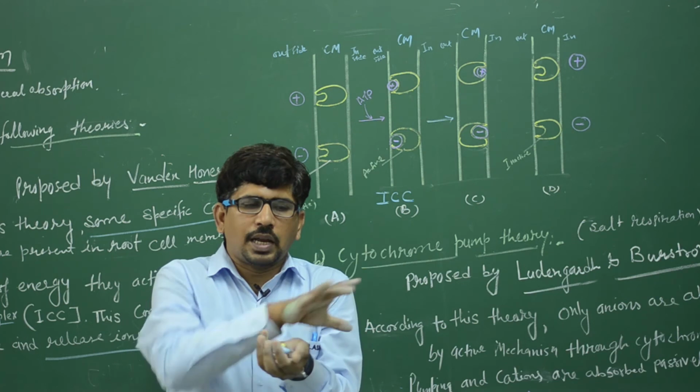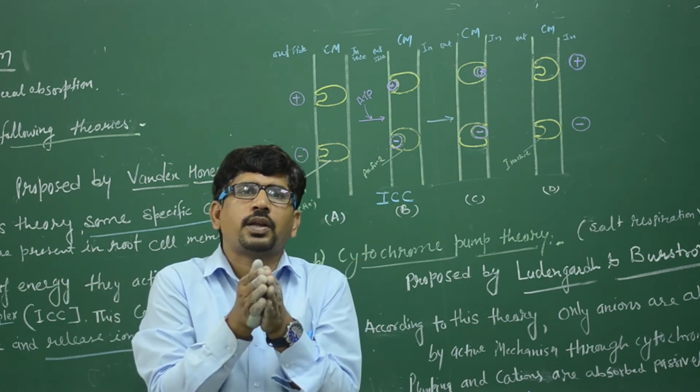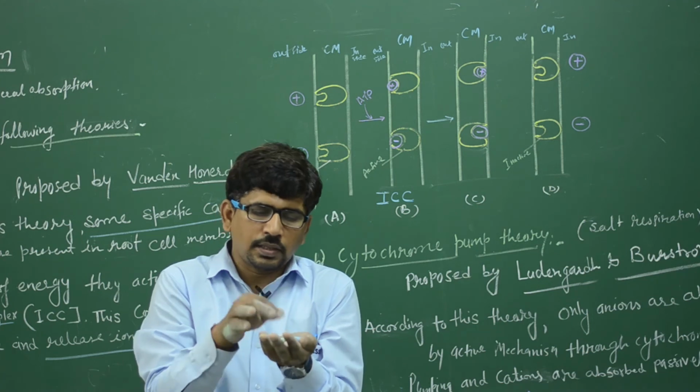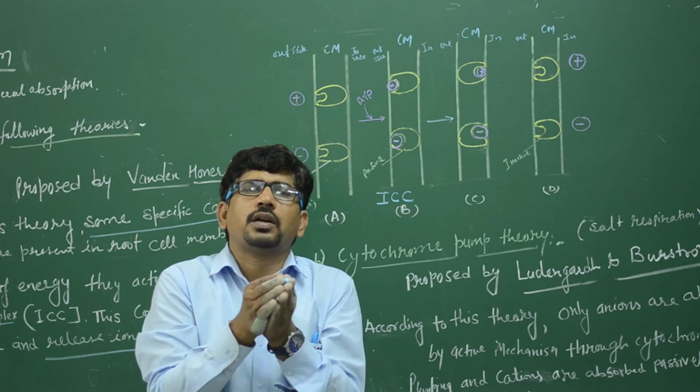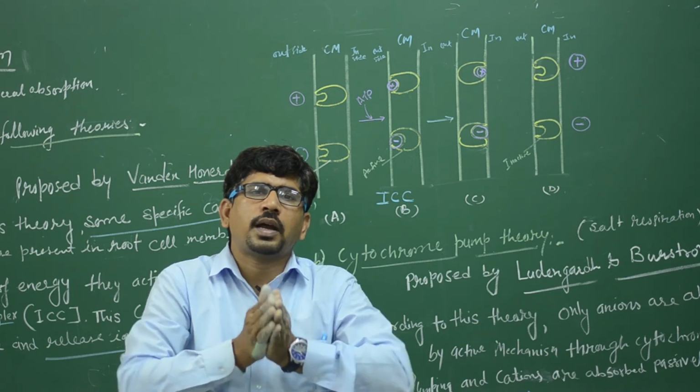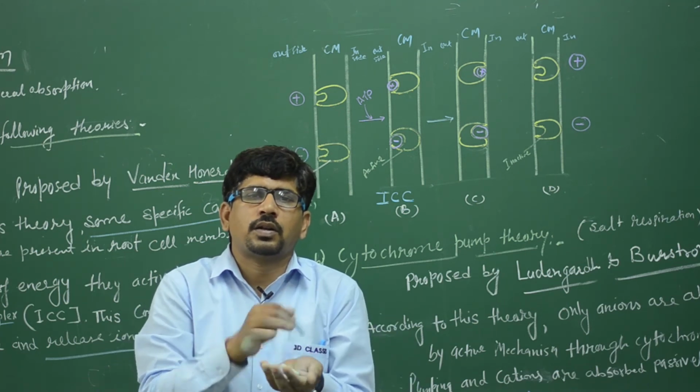We can say it is the cell membrane and it is a protein, a carrier protein. So it joins the ions, like this is an ion and it joins the ion with the help of ATP. Then it turns inside and releases the ion inside.